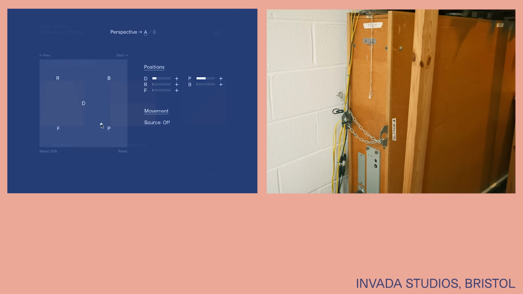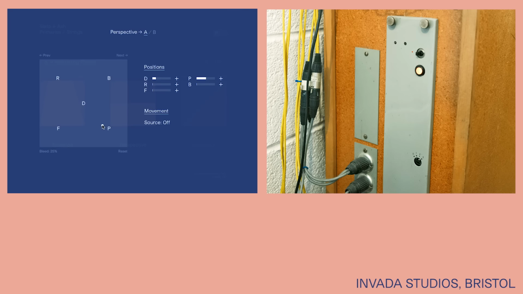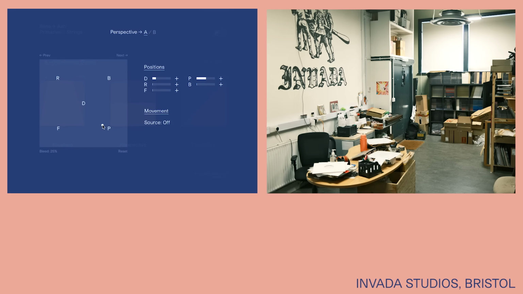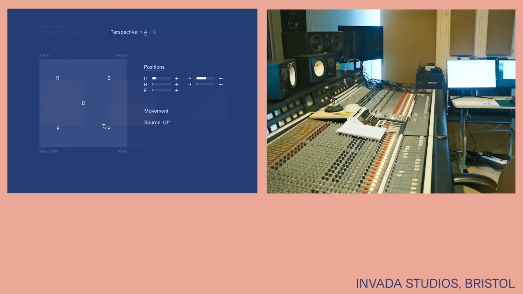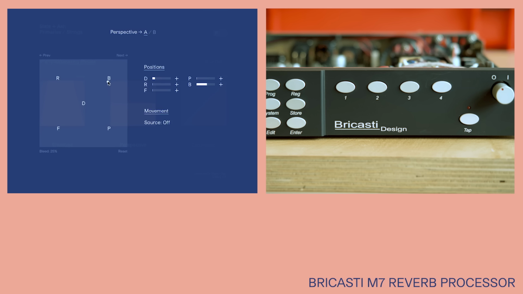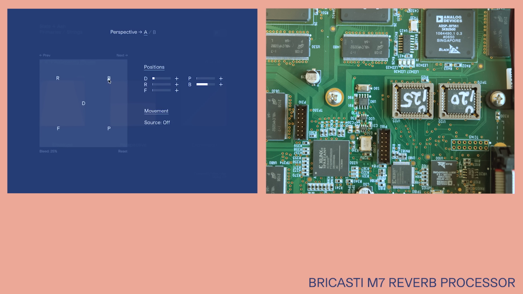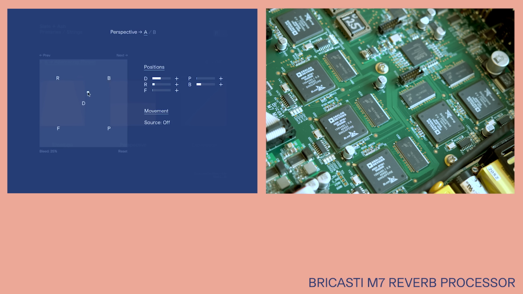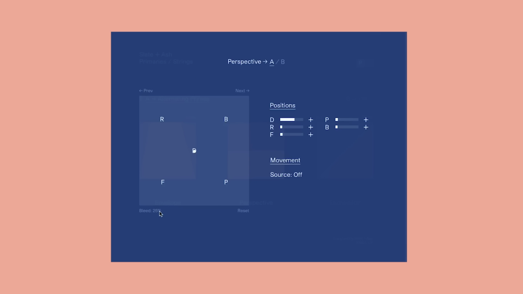Our reamp through the iconic EMT 140 plate at Bristol's Invader Studios introduces a metallic bloom, full of shimmering resonance. Finally, the renowned Bricasti M7 Hall algorithm provides crystal clear realism, adding a widescreen sophistication. Each space unlocks a new perspective, refracting and imprinting its presence onto the string recordings, expanding the spatial palette of each articulation.